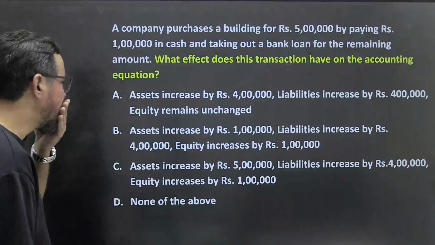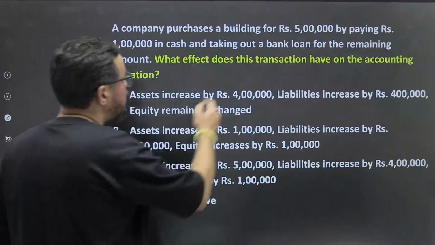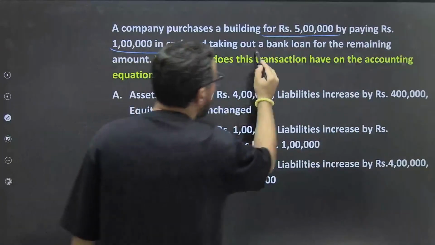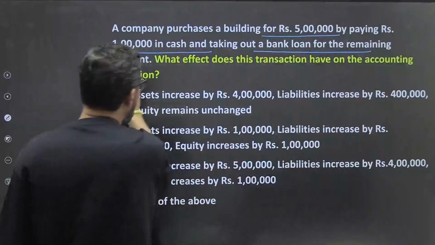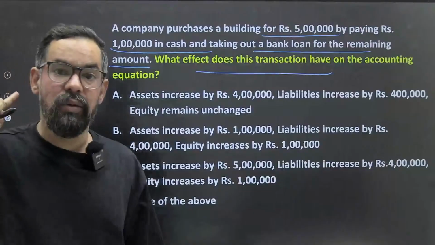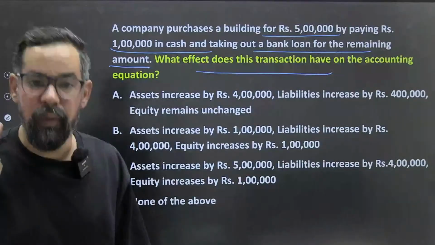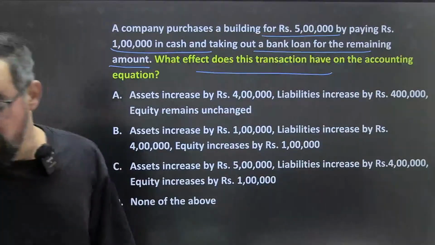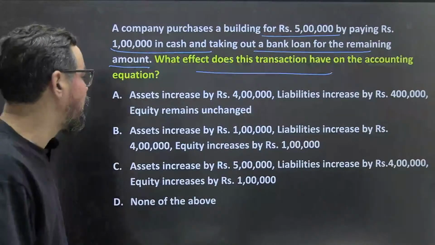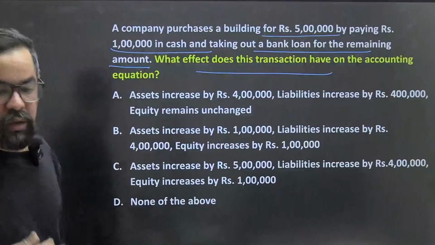Okay, chalo, next one. A company purchased a building worth rupees 5 lakh by paying 1 lakh rupees in cash, taking out a bank loan for the remaining amount. So now see, this is something related to the second statement of that previous to previous question. So what will be your correct answer? What will be your correct answer? Quickly. इतना time नहीं लगाना है, ठीक है. So we are in revision.